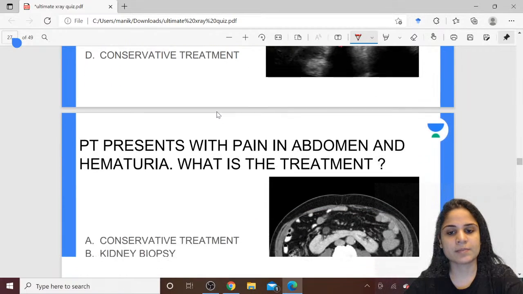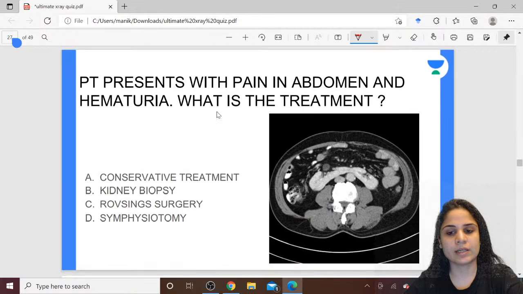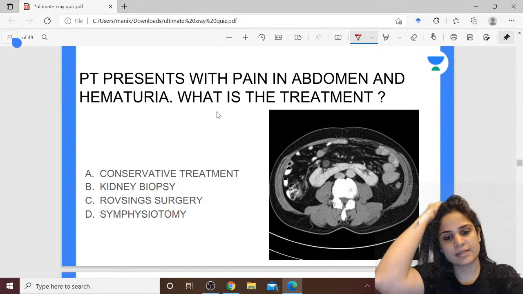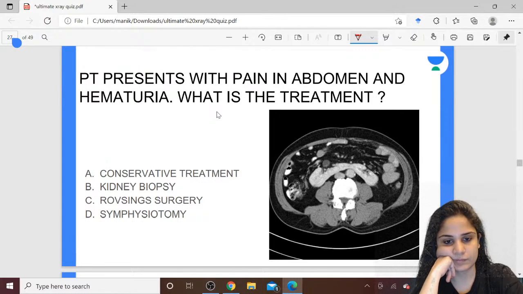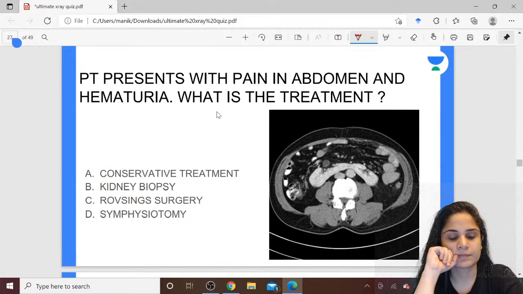Okay. Patient presents with pain in abdomen and hematuria. What is the treatment in this case? Conservative treatment, kidney biopsy, Rovsing surgery, symphysiotomy. For laparoscopic surgery, I will always give GA.